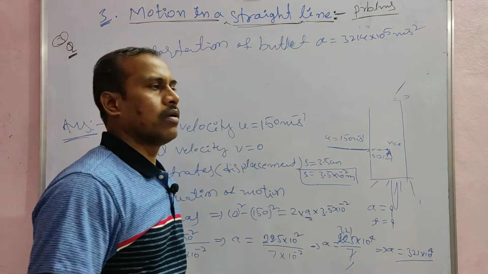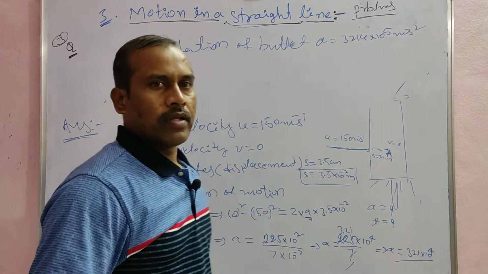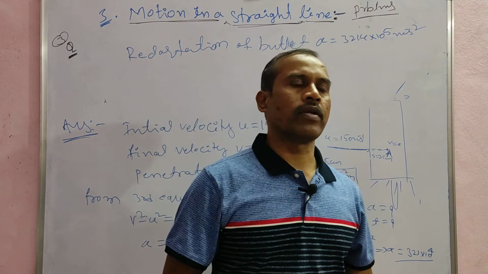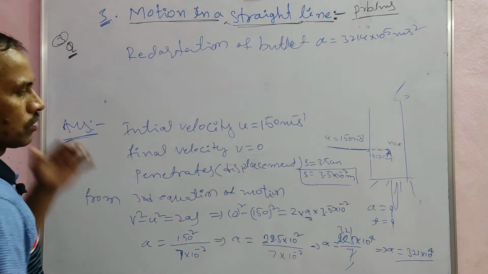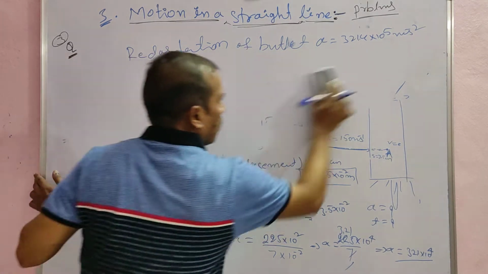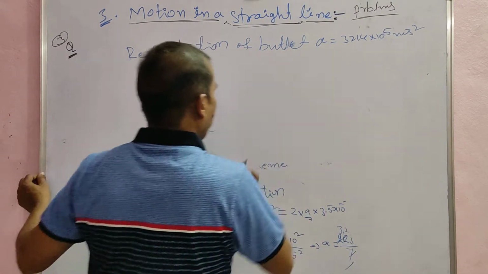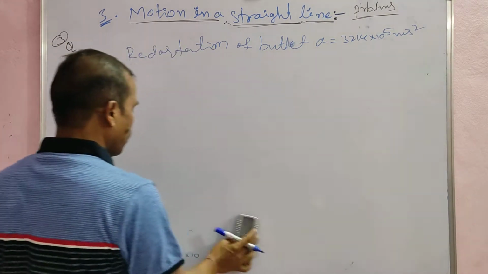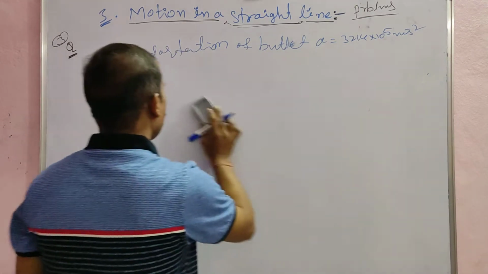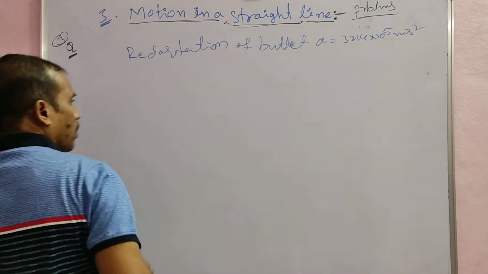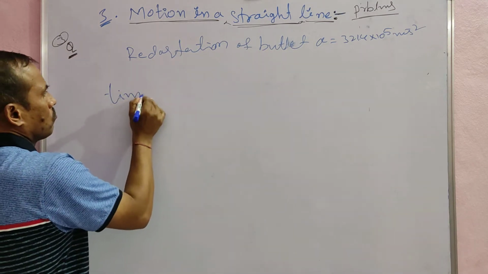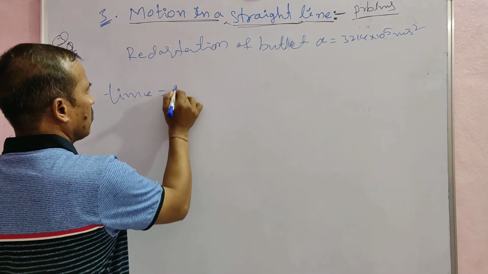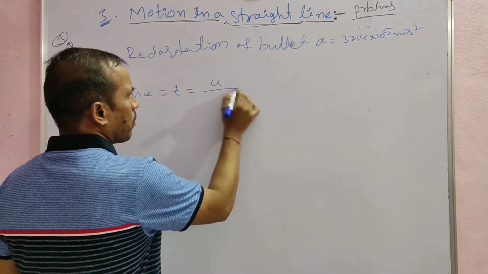This is a retardation of the bullet after the time taken for the bullet to come to rest after striking. Now note this one as it is. Next one, the time is equal to velocity, acceleration is equal to here formula change in velocity by time. That means here the ratio between velocity and time, that is equal to acceleration. So here time is equal to the time taken for the bullet, t is equal to here initial velocity by here retardation,